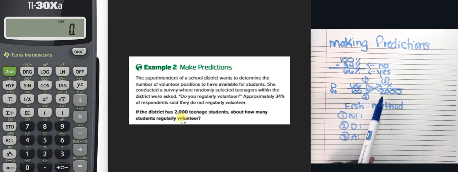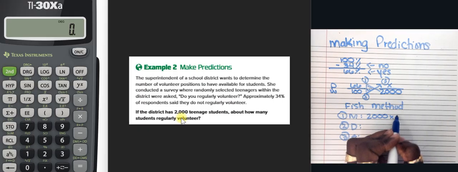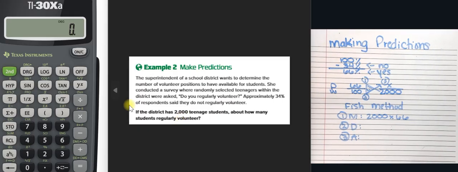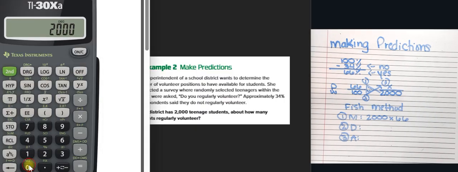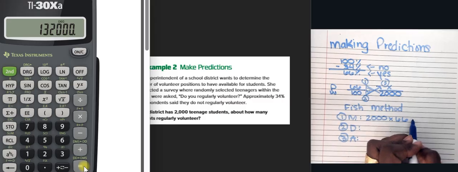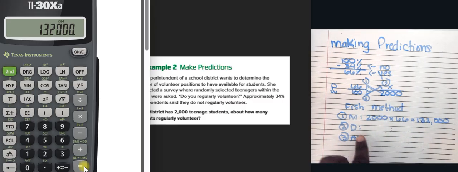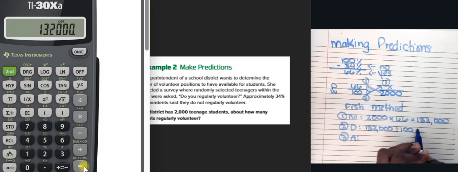All right, so we're going to multiply. So we're starting from 2,000 and we're going to multiply that by 66. So if we take 2,000, multiply it by 66, we get 132,000. We're going to take this number and place it here. So now it's 132,000. And we're going to divide now. We're going to divide that by, for step 2, it was 100.